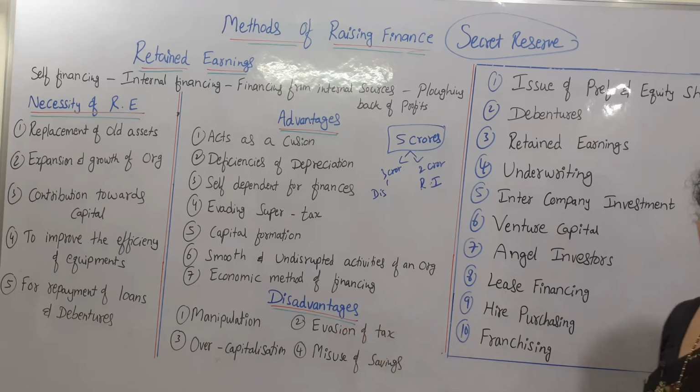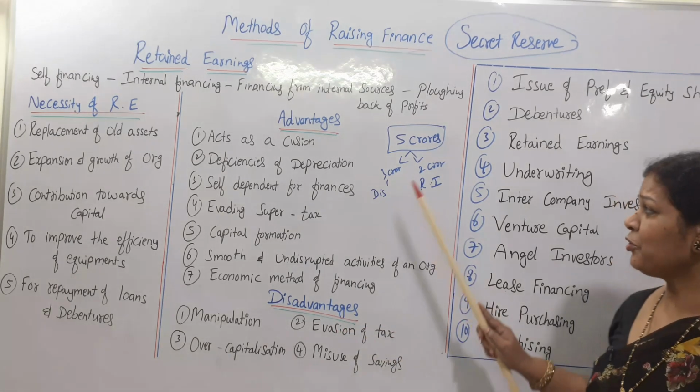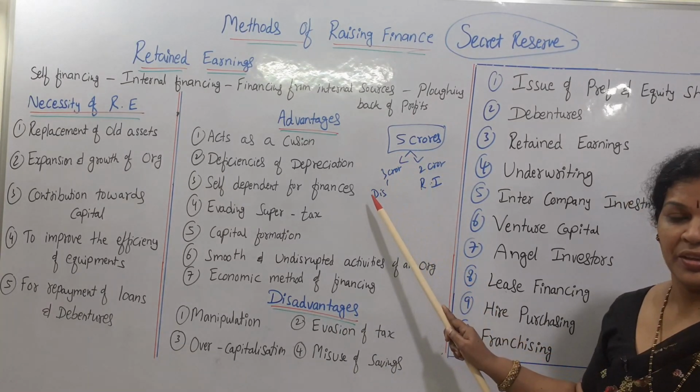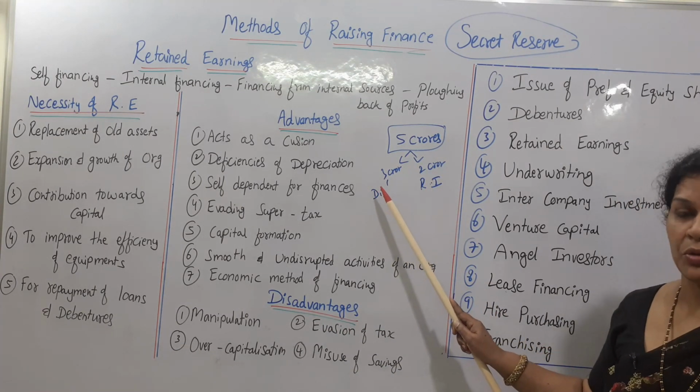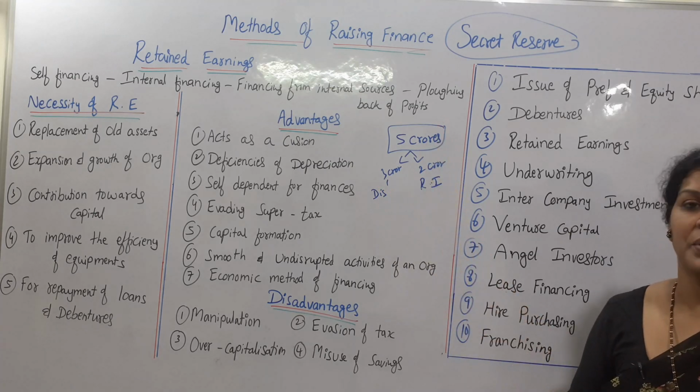Another one is evasion of tax. This is from the government point of view. When we show we have 3 crores of profit, we are paying tax on 3 crores only, but not on 5 crores. This is a loss for the government.